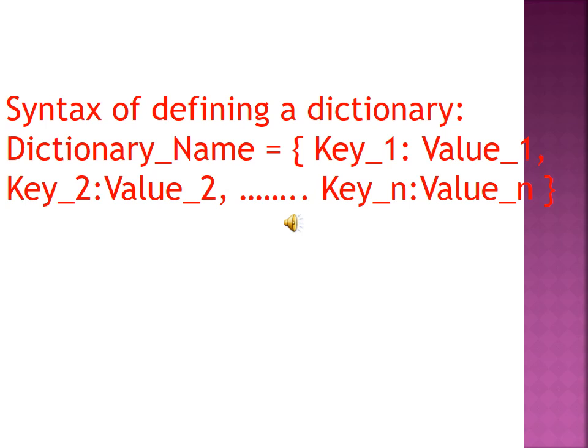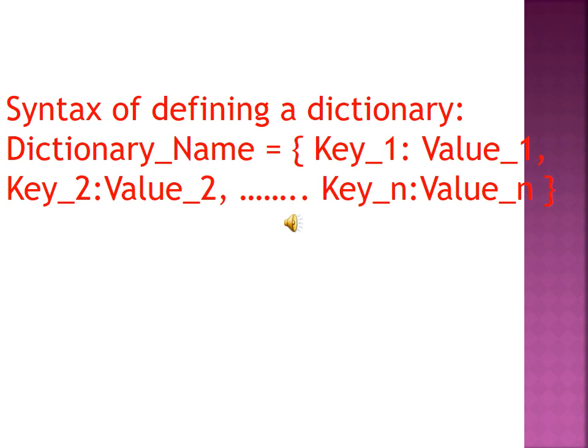See the syntax. For defining a dictionary, first we have to give the dictionary name. Dictionary name equal to, and as I already told, the key-values are enclosed using a pair of curly braces, so we have to open the curly braces. Then key 1. Now notice the difference between dictionary and list or tuple: in a tuple just the value alone is given, but in the dictionary we have introduced the key.